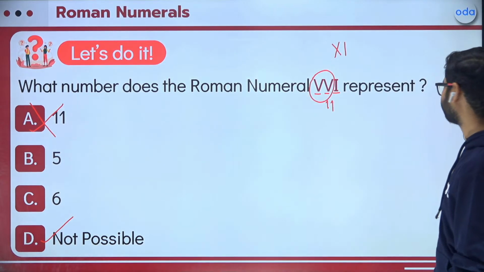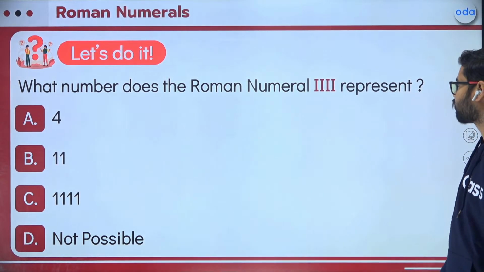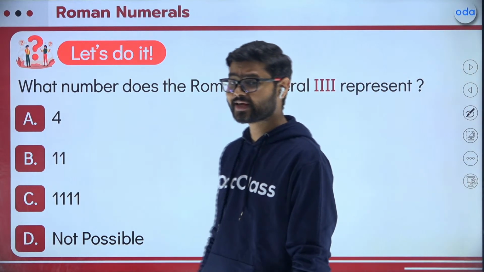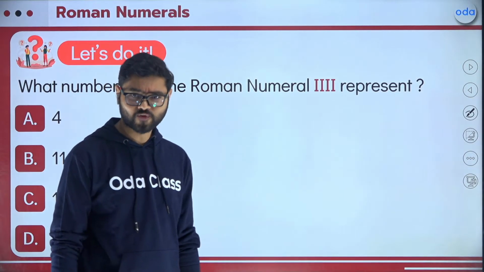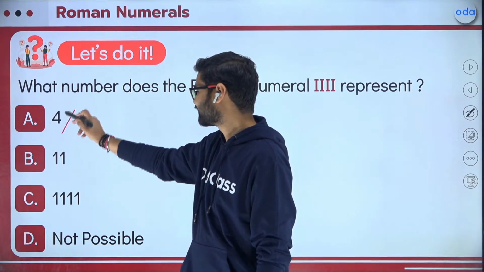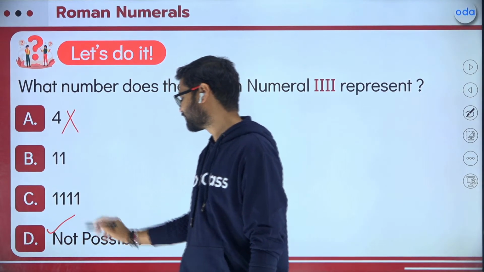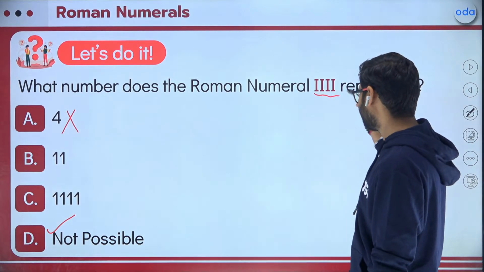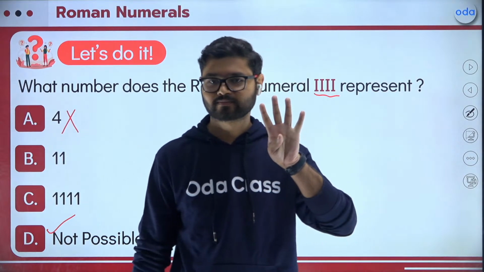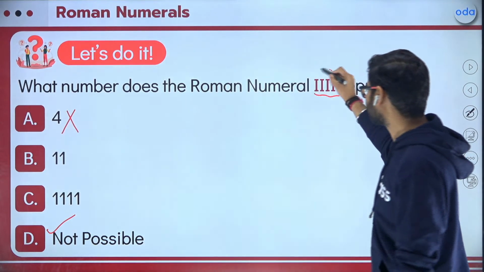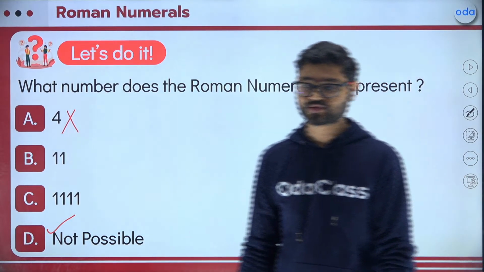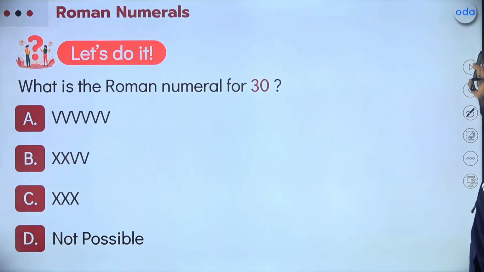Next, what number does the Roman numeral IIII represent? Can you tell me? 4? You sure? This is 4? No, this is not 4. This is not possible. We can repeat, yes, but only 3 times, not 4 times. We cannot repeat the symbols more than 3 times in succession. So again, this is not possible. I hope you guys are able to understand.